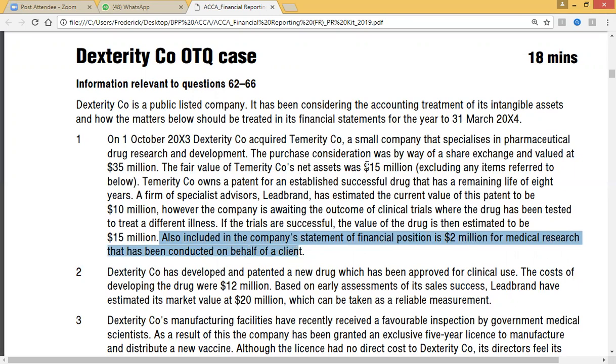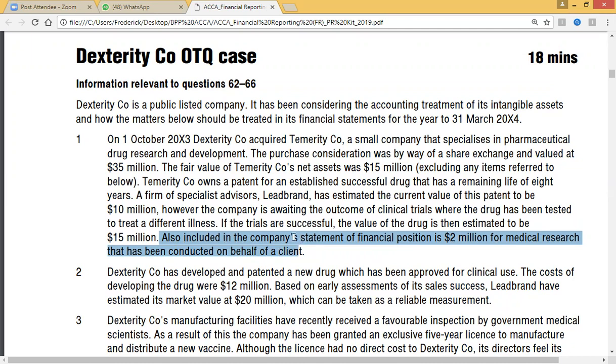Okay, so here in short, if I should put the asset down, the company bought an asset and they paid 35. Meanwhile, the net assets, the tangible ones, is 15 million. That is the fair value of the tangible, 15. The intangible is in here. They're giving us the patent to be 10 million, but are waiting for clinical trials. So how do you treat this?